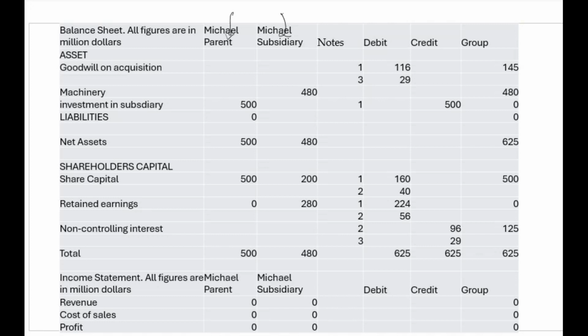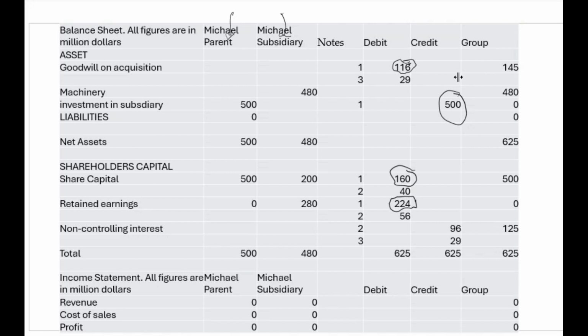Our first entry was the elimination entry: the 500 million investment is eliminated against 80% of the subsidiary's share capital, 160, and 80% of retained earnings, 224. And then because of that, there was goodwill on consolidation of 116 that was acquired.